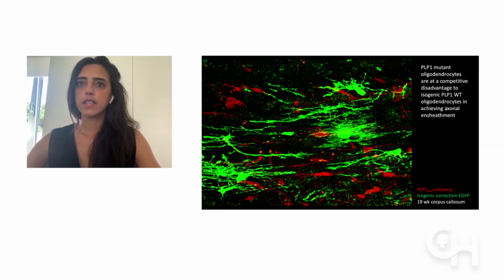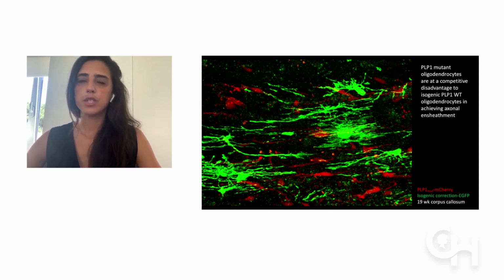So as I mentioned, we have generated in the lab a chimera with both PLP-derived, with Pelizaeus-Merzbacher glial progenitor cells and corrected lines within the same mutation. And here represented in this picture are the PMD line, which is a point mutation corresponding to a severe congenital mutation, which are here in red. And you can see what we call the isogenic correction, which is the same line, but with the correction of that point mutation. And what we learned so far, and this is a study from a postdoc, Pernille Madsen, within